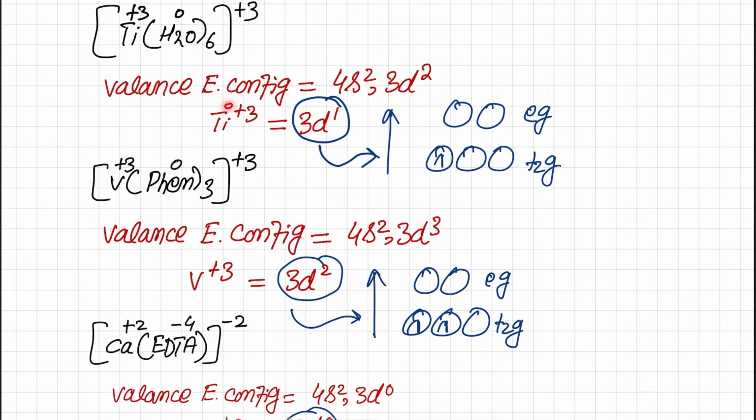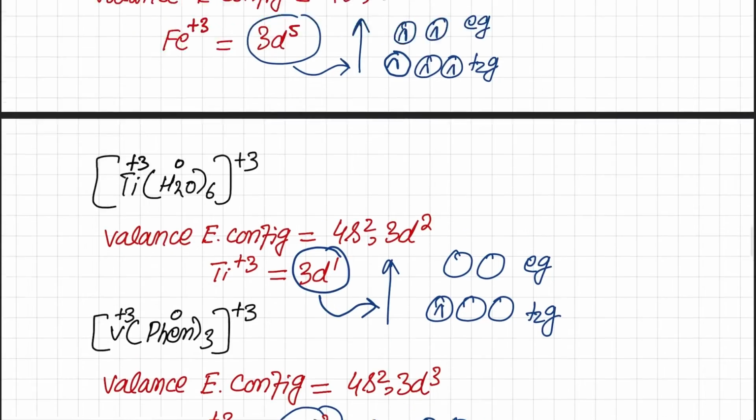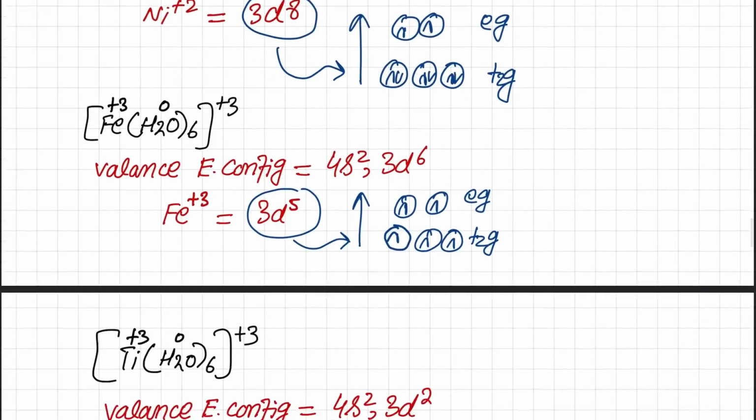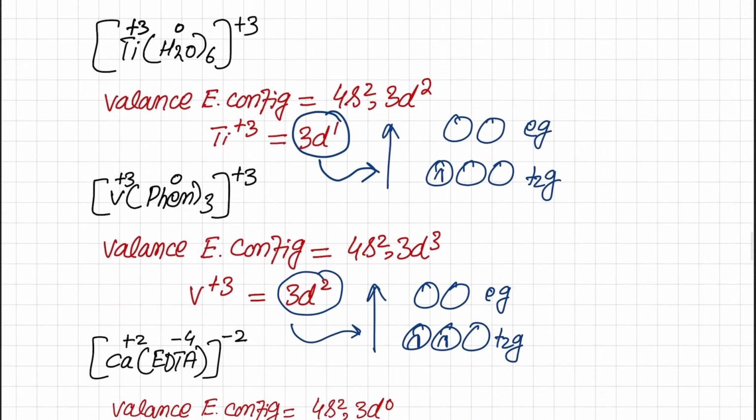A similar case is with titanium. This is its valence configuration and it is a d1 system. Here there is only a single electron and it will go into T2g, which is lower, and it will never go into Eg. So in this particular case there is no electron in Eg, but although there is no electron in Eg, this complex is labile.